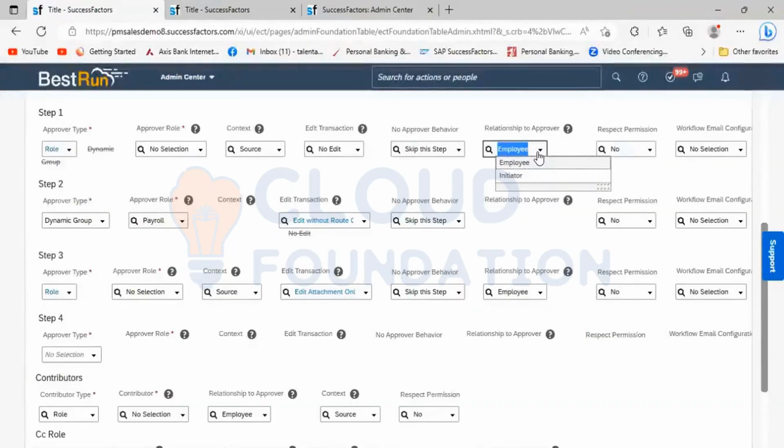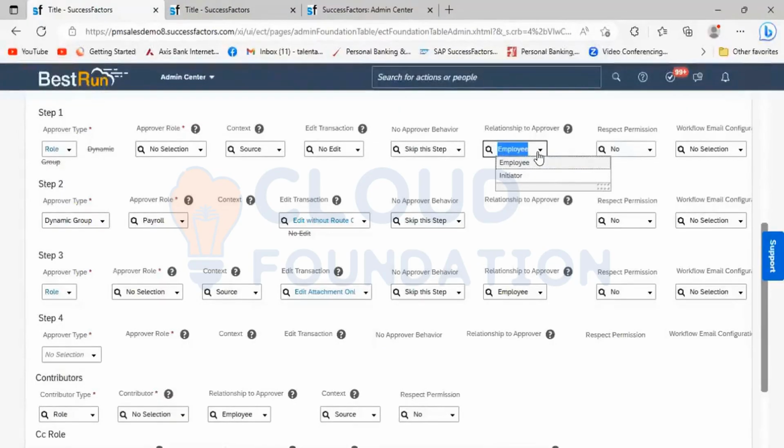I am making some changes to your profile and it will be sent to the approval. What is the relationship between you and the approval? You, as the subject user, the employee, and the approval is the manager for you.